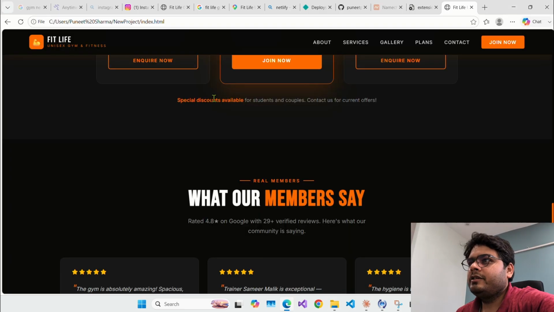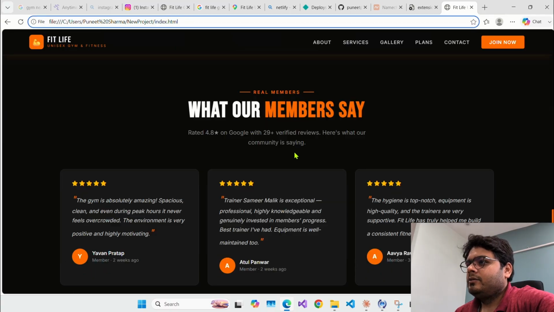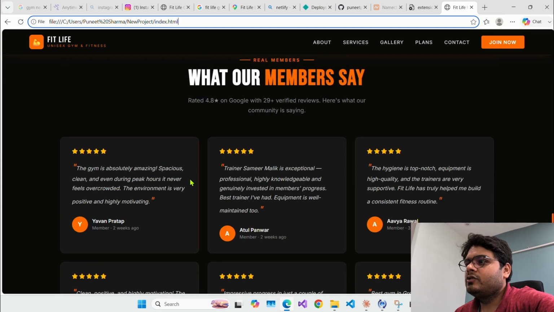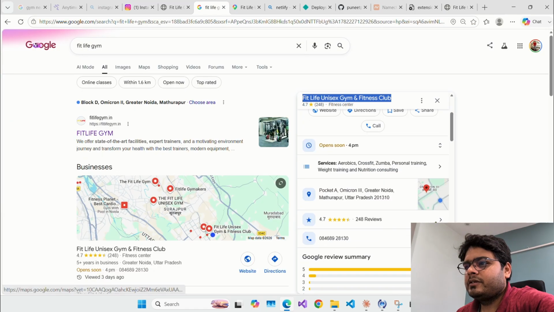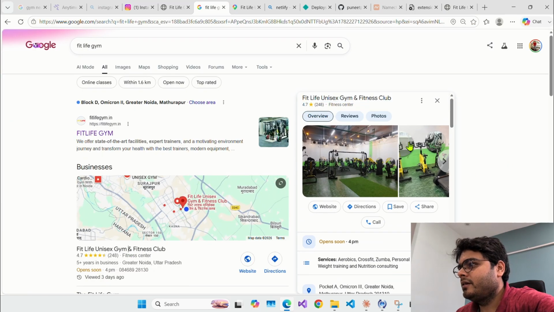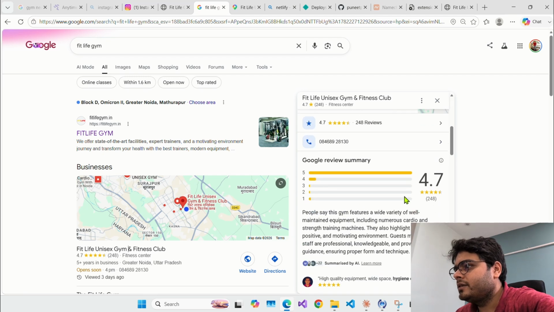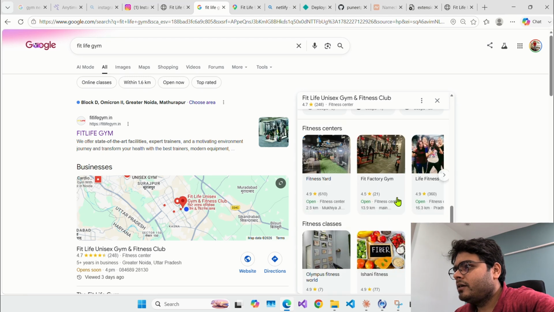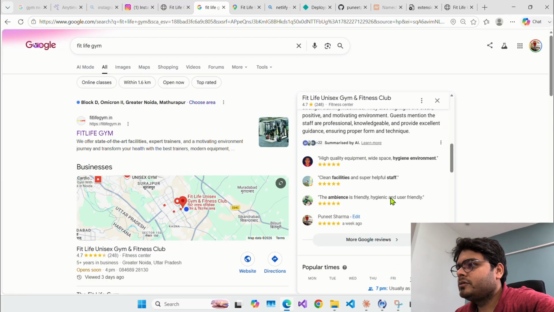able to open this page. You can see this path, right? This is on local only. तो आई डोंट नो ये कमेंट कहाँ से आए हैं. शायद इसने गूगल से वो कमेंट पिक कर लिए जो कमेंट गूगल रिव्यूज़ में होंगे इस जिम के. So we can also verify this information, like if I click on this and if I click here, where do I can see reviews. तो यहाँ पर रिव्यूज़ होंगे, गूगल रिव्यूज़.